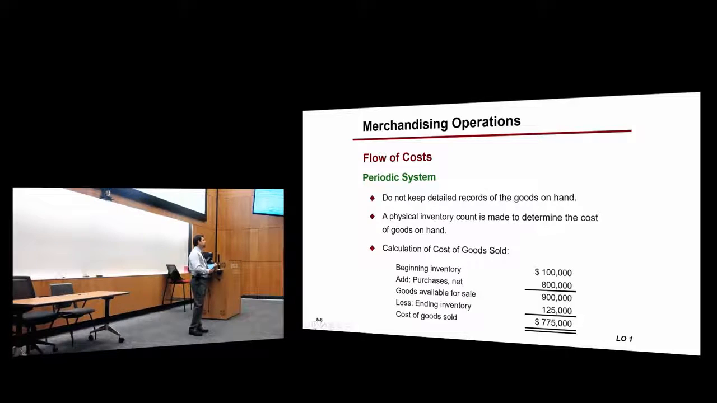It's usually easier to count the ending inventory, because companies usually sell more than they keep in their warehouses. So the amount of cost of goods sold is usually much higher than what they keep in their warehouses. Any questions?